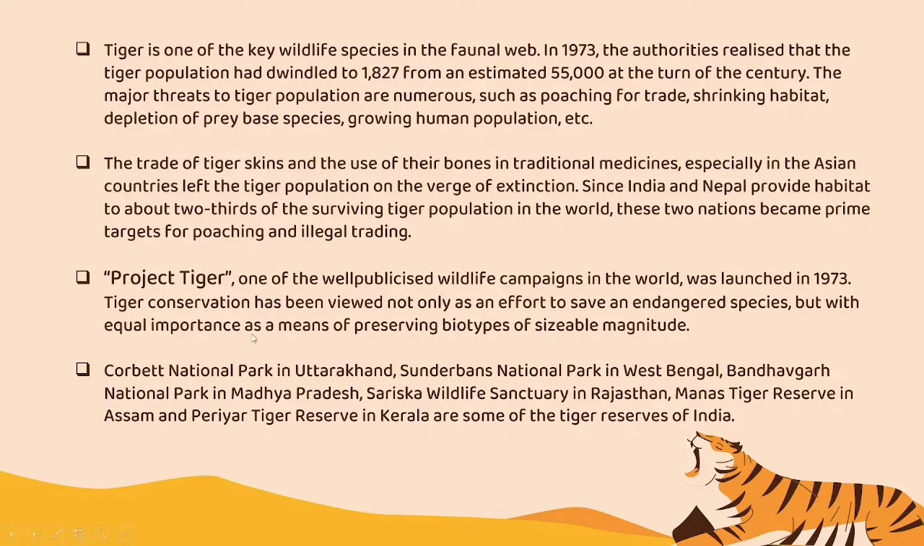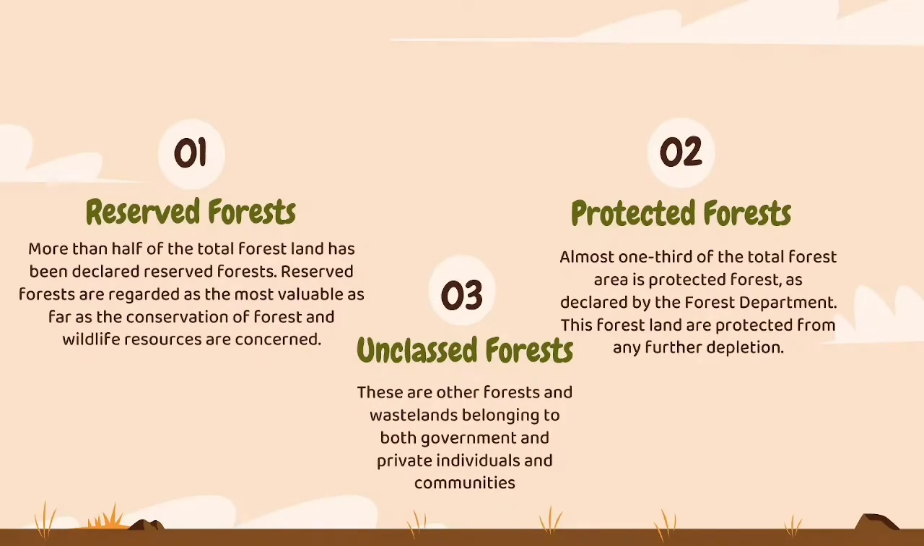Corbett National Park in Uttarakhand, Sundarbans National Park in West Bengal, Bandhavgarh National Park in Madhya Pradesh, and a few other parks are some of the tiger reserves found in India. When you look at the map, it's clearly given, and they would ask you to mark where Jim Corbett National Park is found or where Sundarbans National Park is found.